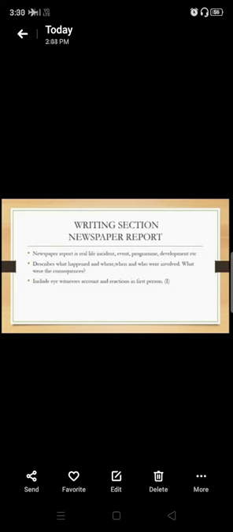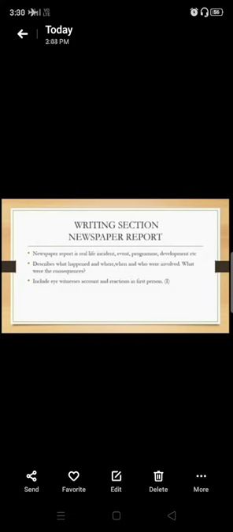So let us see, why do we write a newspaper? What is a newspaper report? Newspaper report is real life incident, event, program or development, etc. So this newspaper report are real life incident. These are not something that you can write on your own, okay? It has to be real fact. Number 2 describes what happened and where, when, and who were involved, what were the consequences. So here consequences mean what were the result, okay?